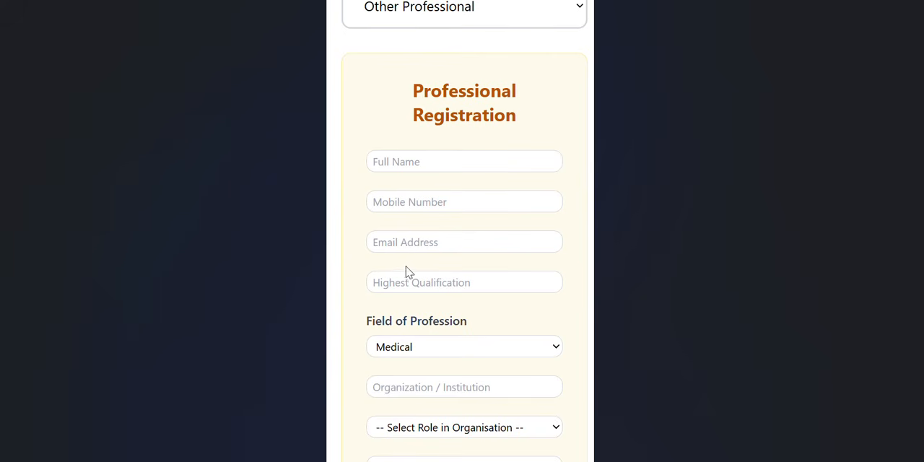Then please mention your highest qualification. Don't mention every MBBS, postgraduate, super specialization and everything. Please mention whatever highest qualification you are currently having. Don't mention it if you are currently pursuing a degree. Mention the currently held degree only. That's the minimum requirement, and the minimum requirement is graduation. So please mention your MBBS, whatever it is.